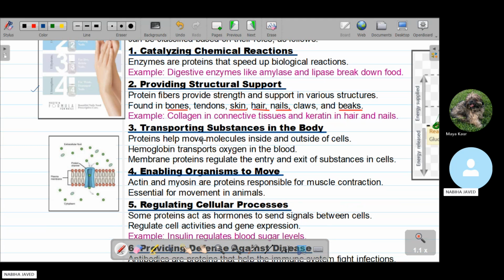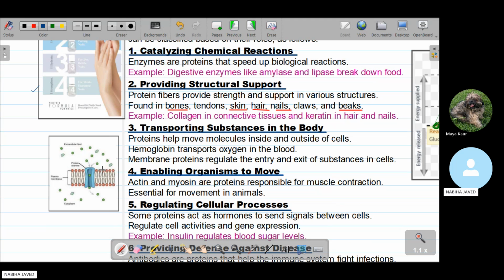The third major function of protein is that it acts as a transporting medium. It transports substances in the body, as proteins help move molecules inside and outside of cells. Proteins help substances move into and out of the cell.